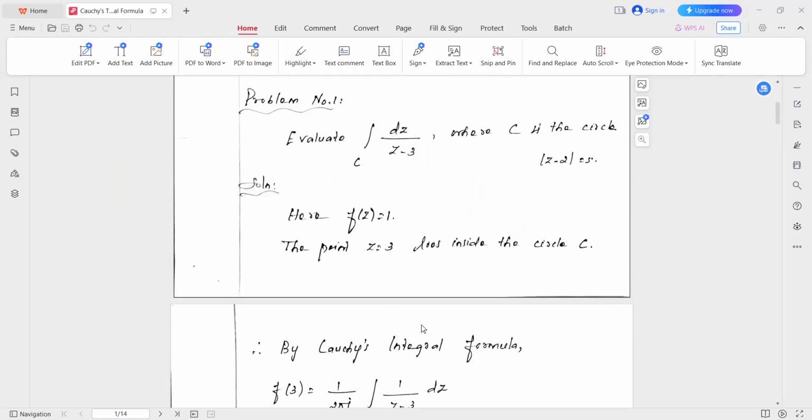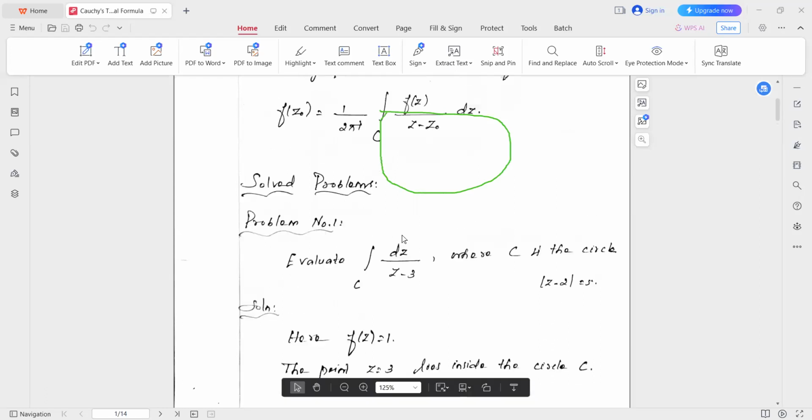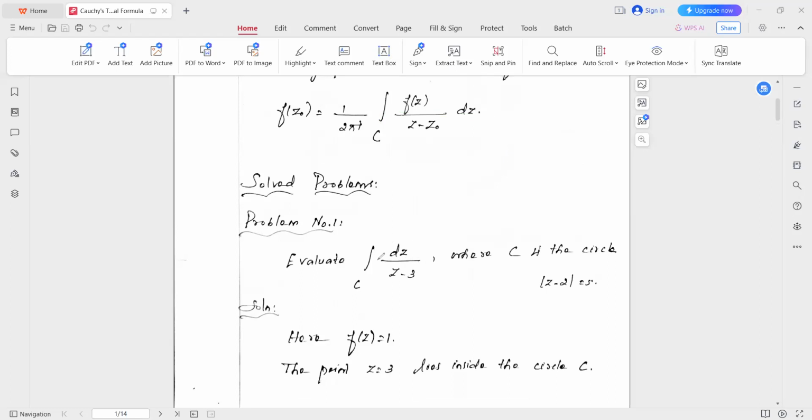So by Cauchy's integral formula, what do we get? The integral over C of f of z divided by z minus z naught dz is equal to 2 pi i times f of z naught. So what is the value of f of z? In the numerator we have nothing, which means we can take f of z as 1, because 1 is here, isn't it? So I can take f of z as 1. The point 3 lies inside the circle C.